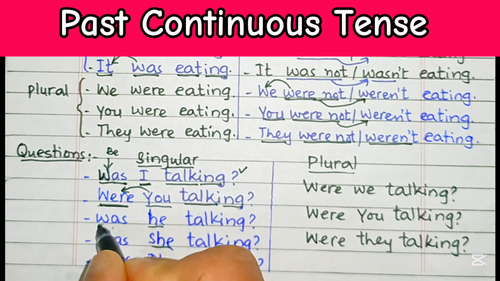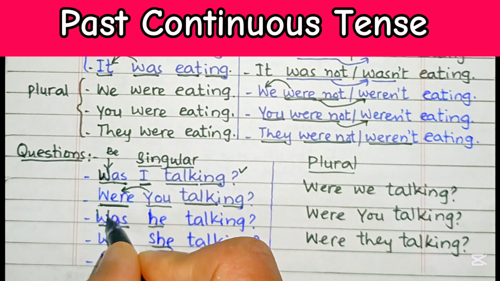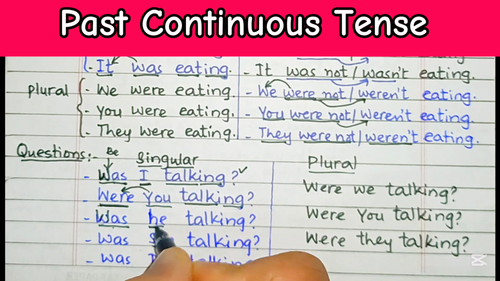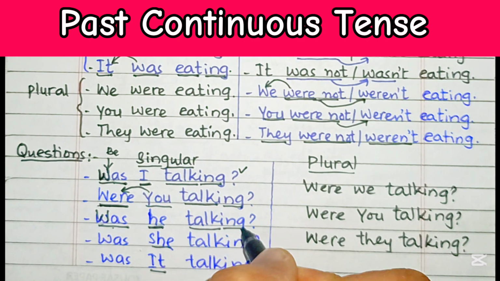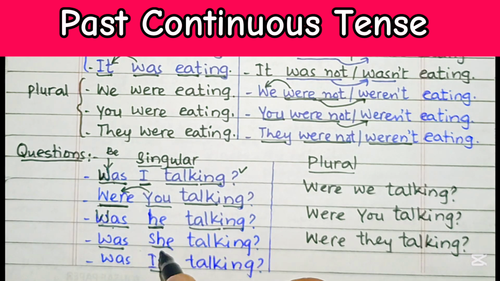Was he talking? Over here this is was, then subject he, talk is the main verb with ing ending. Was she talking? Again be verb past form, she, talking main verb with an ing ending, then a question mark. Was it talking? Don't write it like that, it should be written like it, meaning in running. Was, this is a capital W, was it talking, main verb with ing ending.